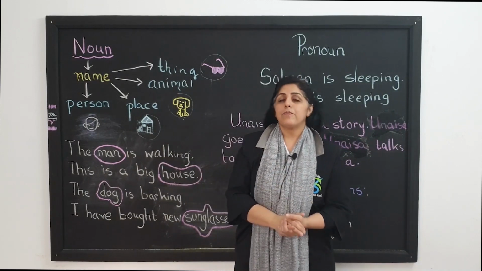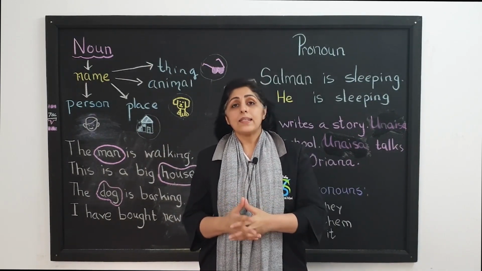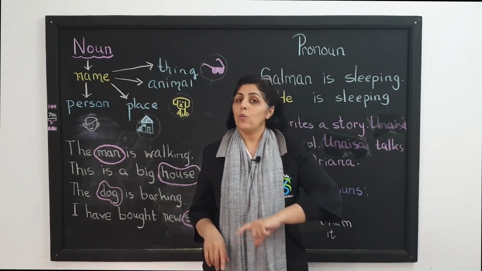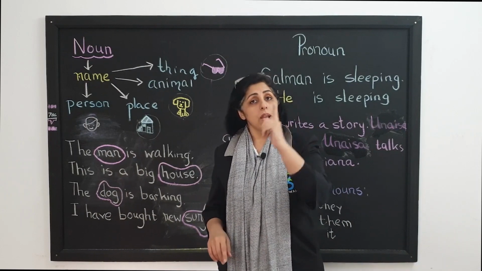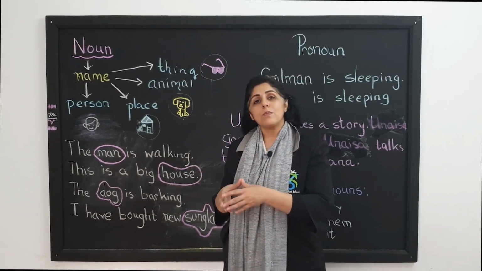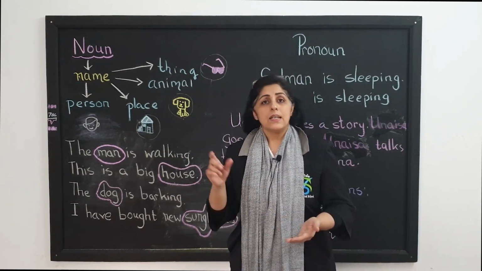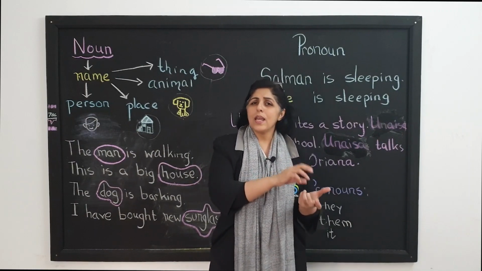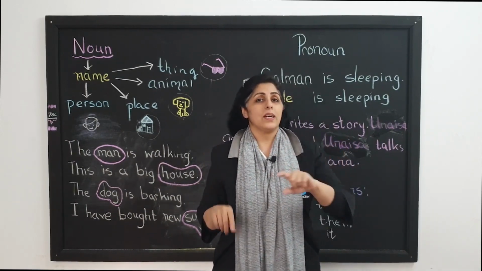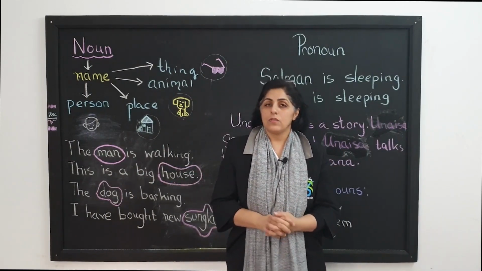So an example of place would be that Dhaka is a big city. When I say Dhaka is a big city, we have two nouns here. One is Dhaka, which names a city. The other is city, which tells me the name of a place. So what is the name of a place over here? City. What is the name of the city over here? Dhaka. So you see we have two words over here, Dhaka and city, and both of them are nouns.